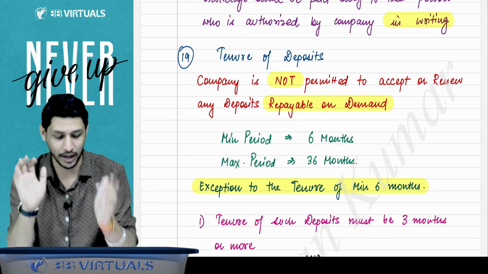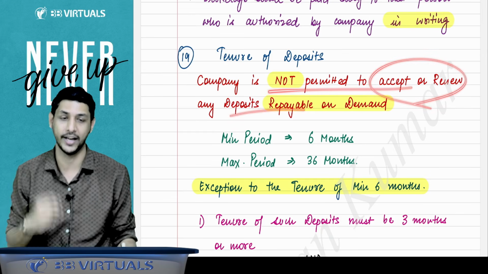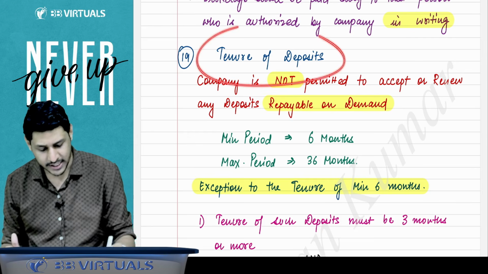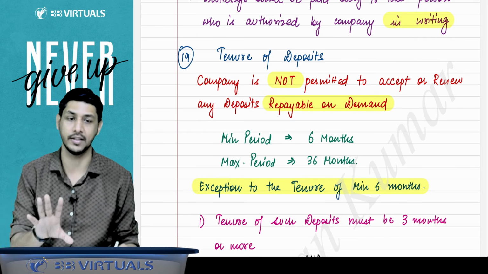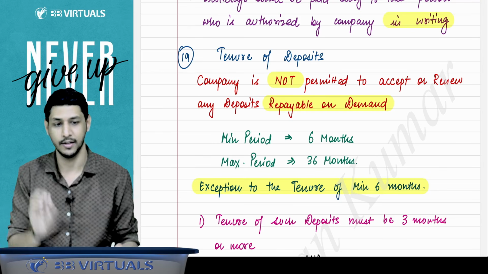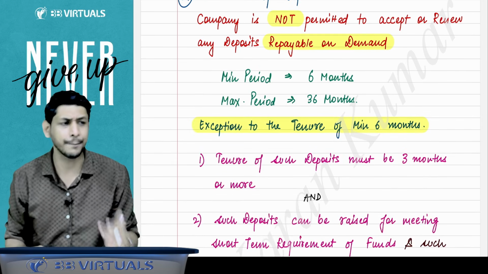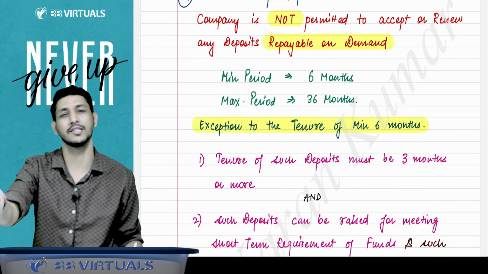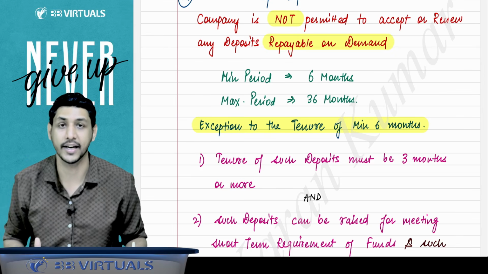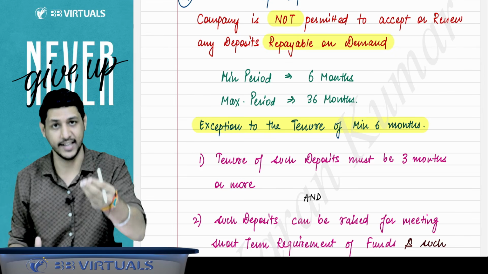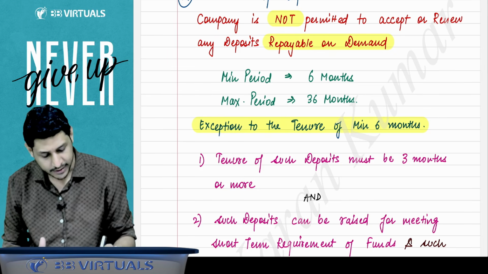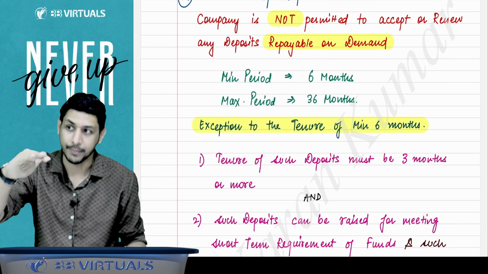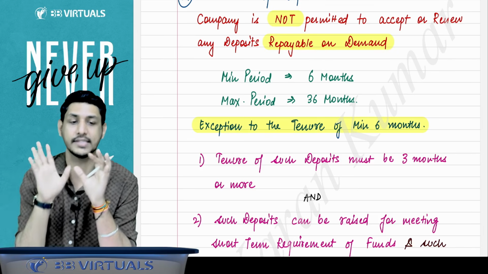Got it, sir. So the company is not permitted to accept or renew any deposit which is repayable on demand. But deposits can be accepted for a minimum period of 6 months and a maximum period of 36 months. However, the company will say, sir, we need funds only for a very short term, for 4 months, 5 months only. Whether the company can get funds for 4 months, 5 months, yes, there is an exception. That means the minimum tenure is always 6 months.